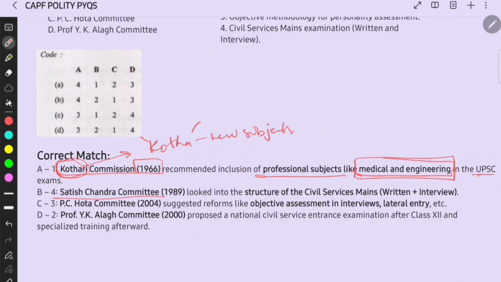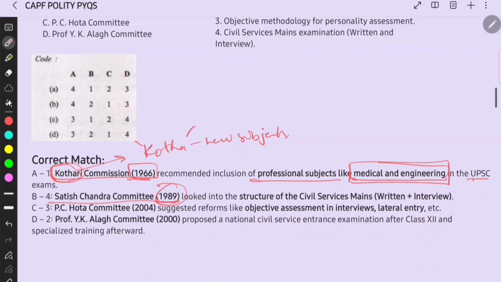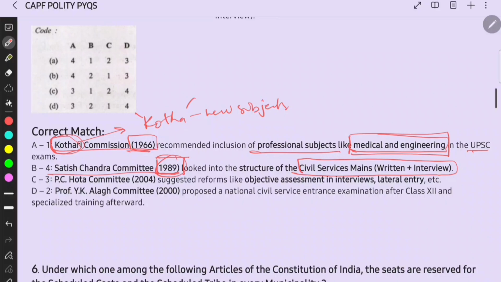Then Satish Chandra Committee, 1989. You have to remember these years also, most probably, because they may ask you the chronology. Satish Chandra Committee came during the downfall of the USSR, looked into the structure of civil services mains, written and interview, right? SC Committee.